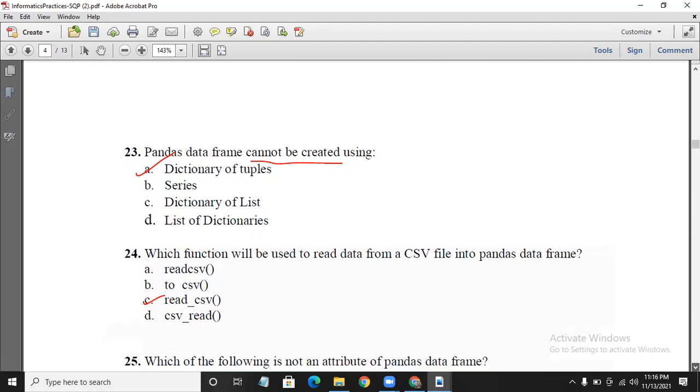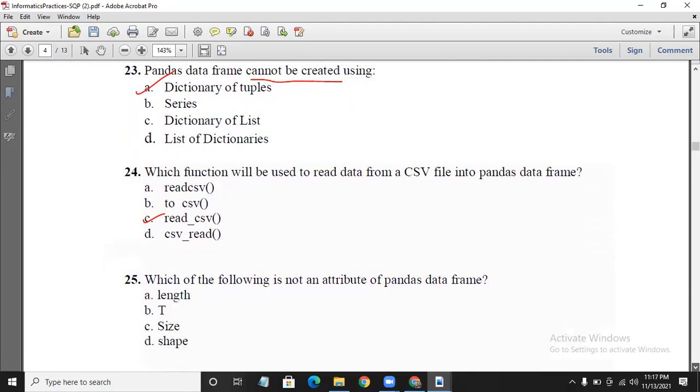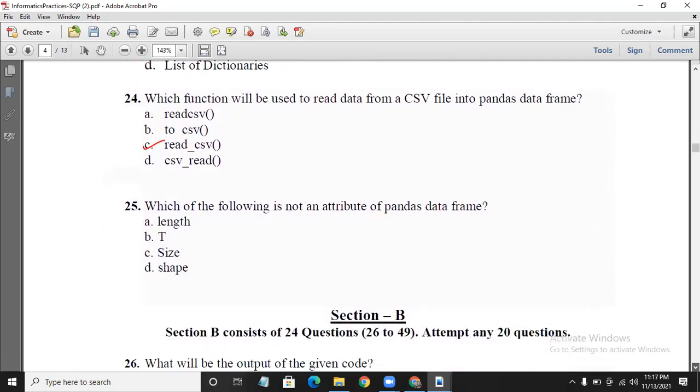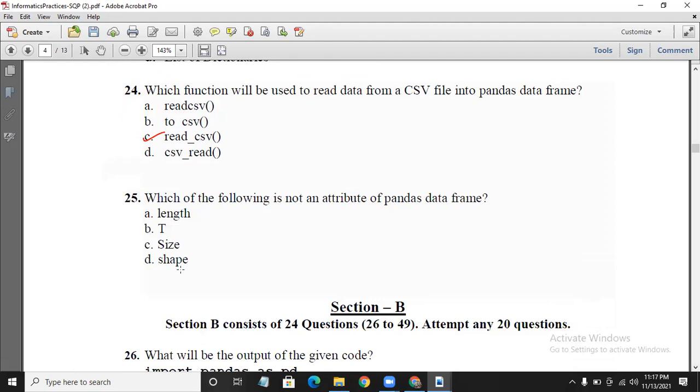Question number 25. Which of the following is not an attribute of pandas data frame? Length, T, size and shape. T is for transpose, size gives the number of items in the data frame, shape will return the number of rows and columns in the form of a tuple. There is no attribute known as length for a data frame.